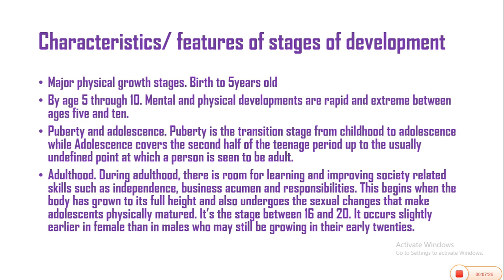These are the characteristics or features of the stages of development in humans. The first is the infancy stage, the physical stage, from 0 to 5 years of age. Then the next is from 5 to 10 years, where mental and physical developments are rapid and extreme. Then the next is the puberty or adolescent stage, and the last is the adulthood stage.